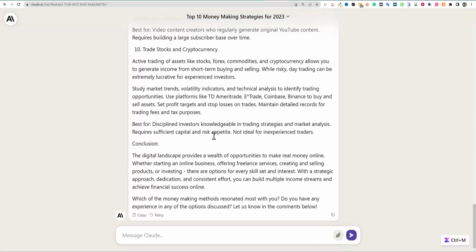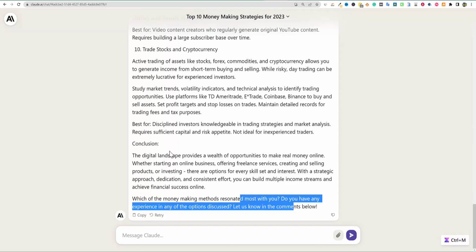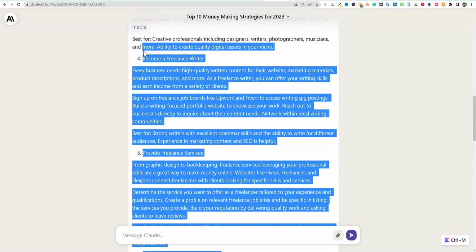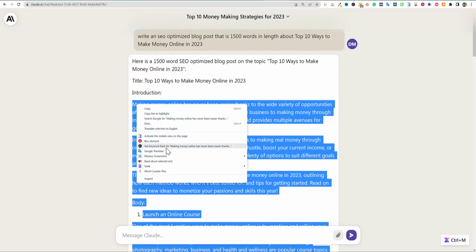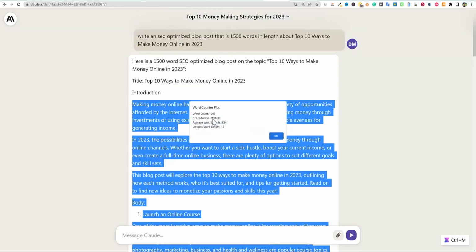It is giving us a pretty nice length article, and it's asking some questions at the end. So overall, I think it's a pretty good quality that we're getting out of a blog post. I'm going to go over here and just kind of highlight and see how many words it gave us. So it gave us a 1,300 word article.